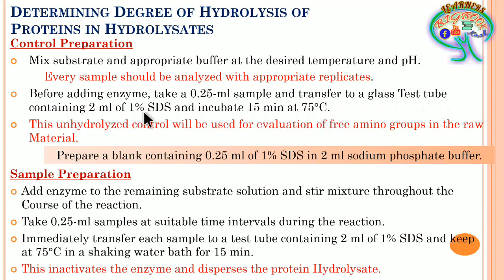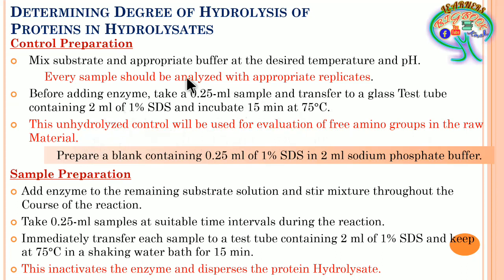So because of this incubation, this unhydrolyzed control, you have to observe the word unhydrolyzed control, is going to have some free amino groups in the raw material, and it is going to act as the control where the evaluation can be done. So this is regarding this particular control preparation.